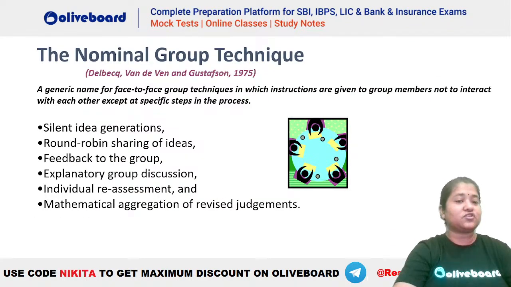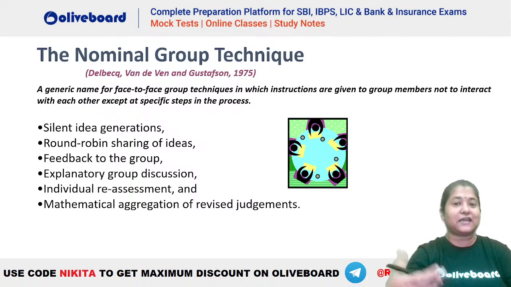Similarly, there was a question on the nominal group technique also. What is the nominal group technique, guys? It is another decision making technique, about how we collect the information. Like we had brainstorming and the Delphi technique, this nominal group technique is also one of the methods to collect the data and information based on which you can find the optimal result.